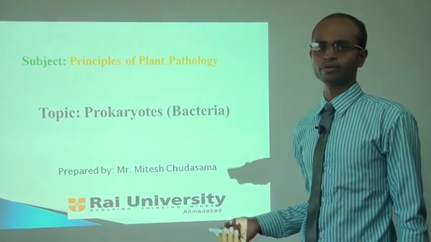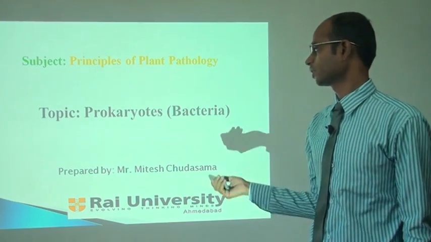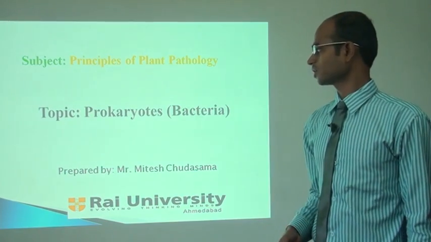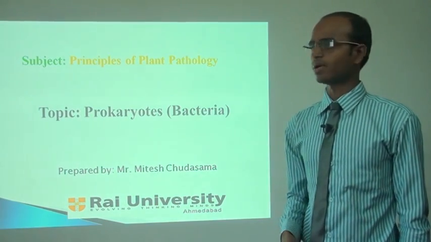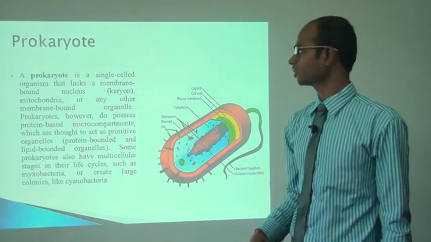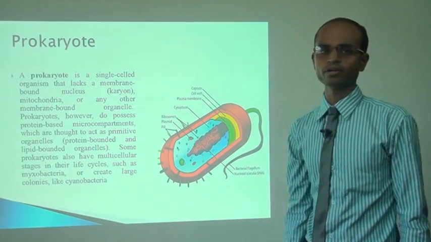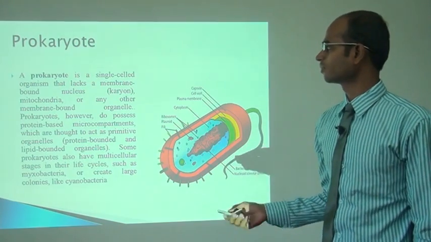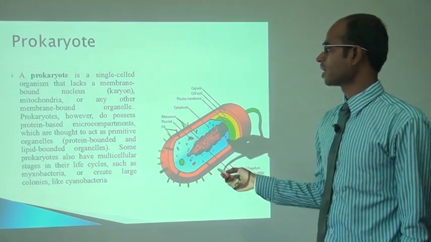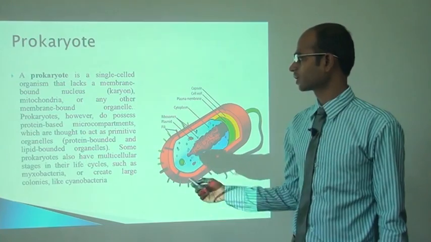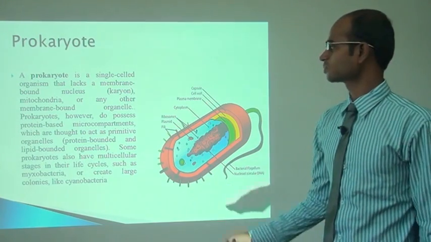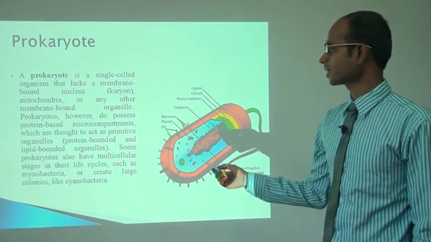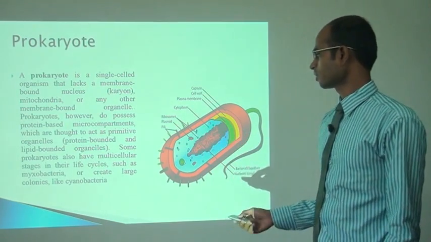Today we are going to discuss the topic of prokaryotes. Prokaryotes include mycoplasma, phytoplasma and bacteria. Now what are prokaryotes? A prokaryote is a single celled organism that lacks a membrane bound nucleus, mitochondria or any other membrane bound organelles. They possess protein based microcompartments which are thought to act as primitive organelles.